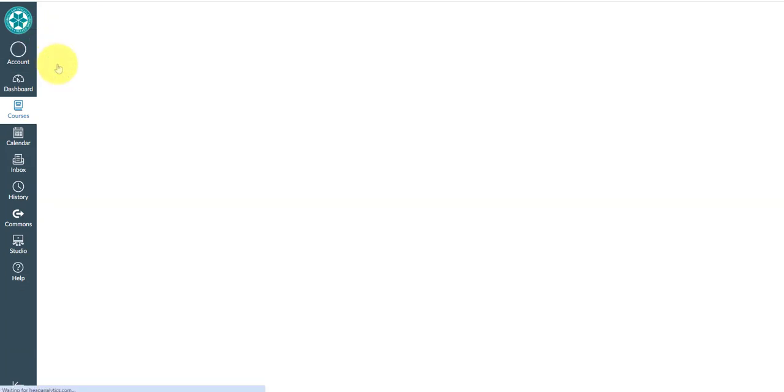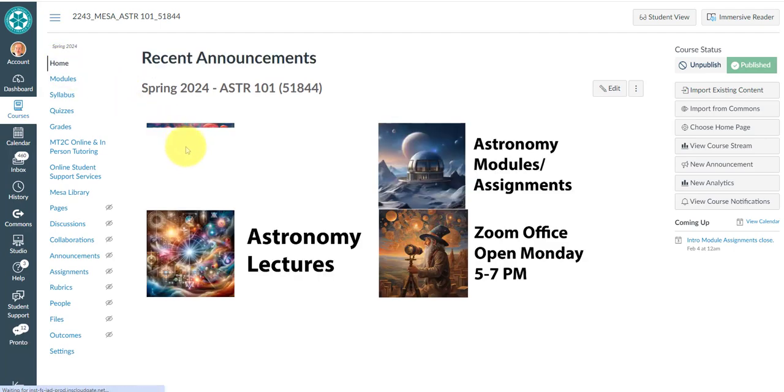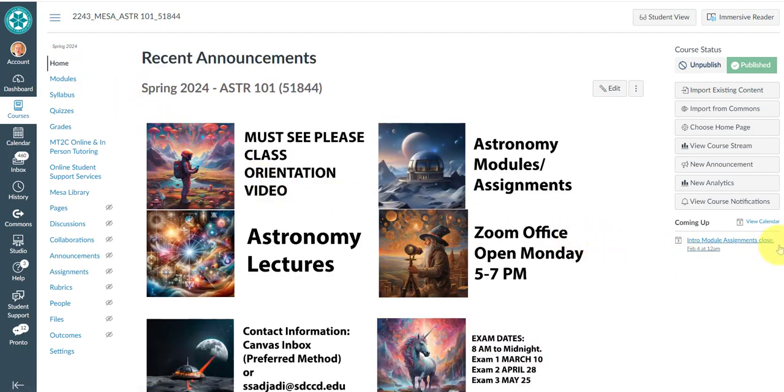Back to the home page. And so when we're in the home page, you can see that there's also a little calendar here. It says view calendar. If you click on the view calendar, you can see what homeworks are due and when.